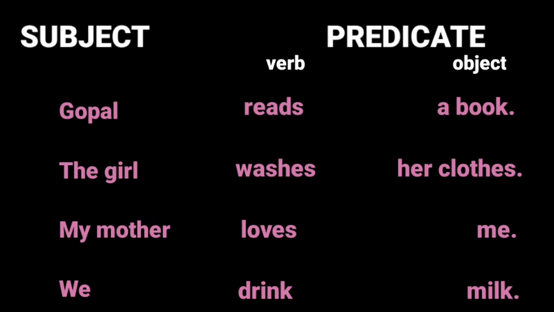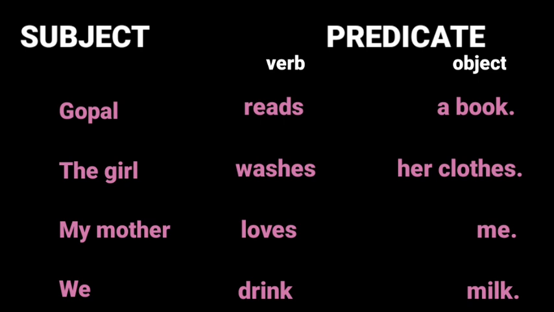Next is my mother loves me. In this sentence, who loves me? The answer will be my mother. So my mother is a subject. Loves is a verb and me is an object. Next is we drink milk. In this sentence, who drinks milk? We drink milk. We is a subject and drink is a verb and milk is an object.